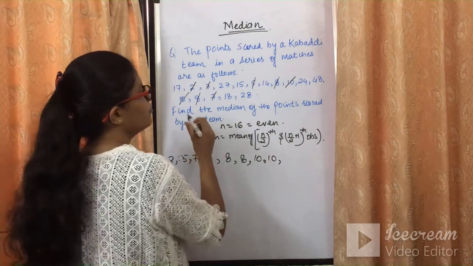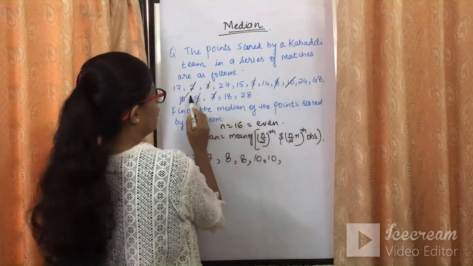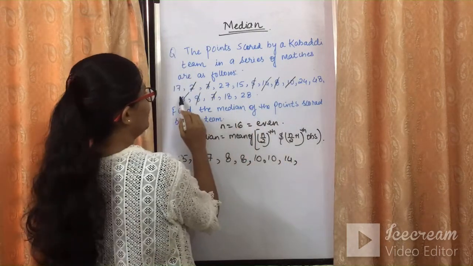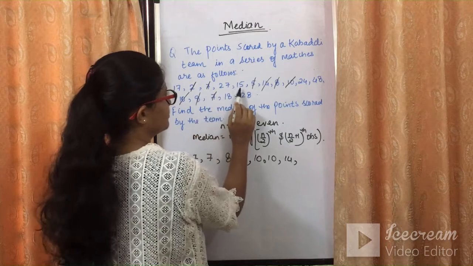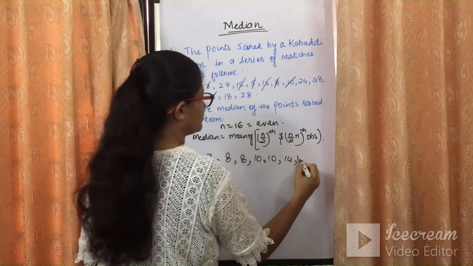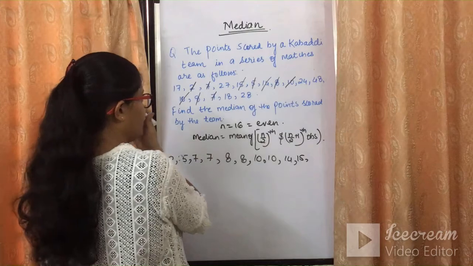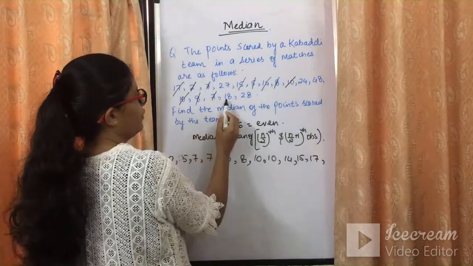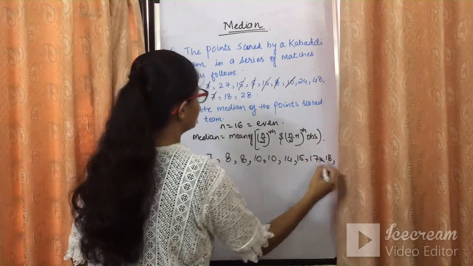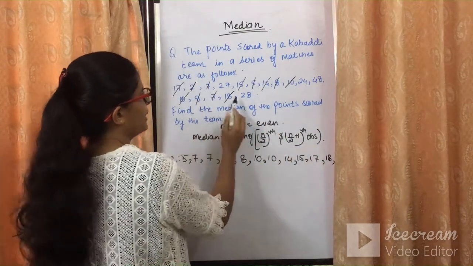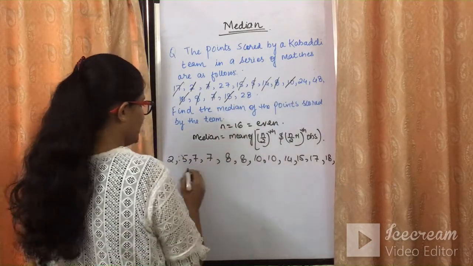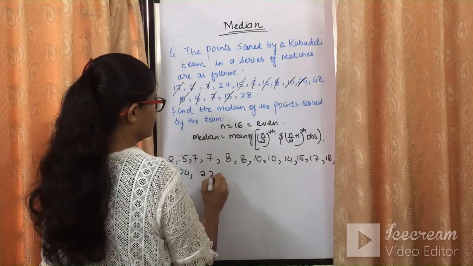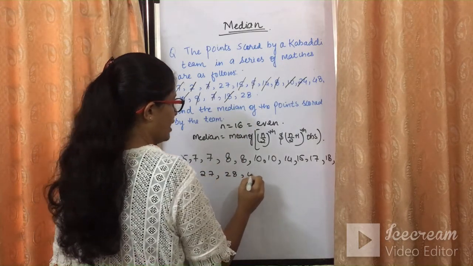After 10 we have 14. After 14 we have 15. After 15 we go for 17. Then we have 18 over here. Then after 18, the biggest number is 24. Then 27, 28 and 48.